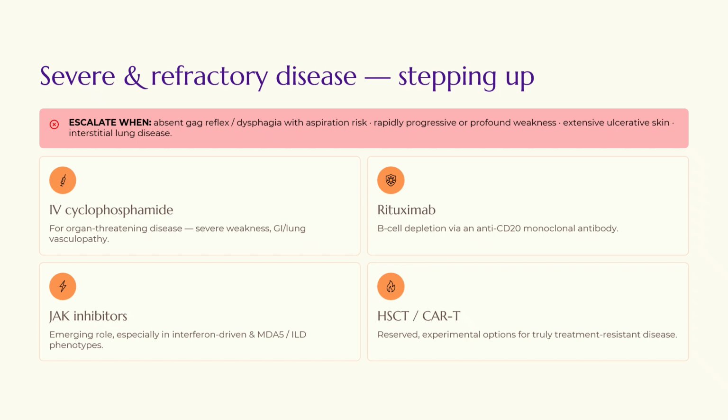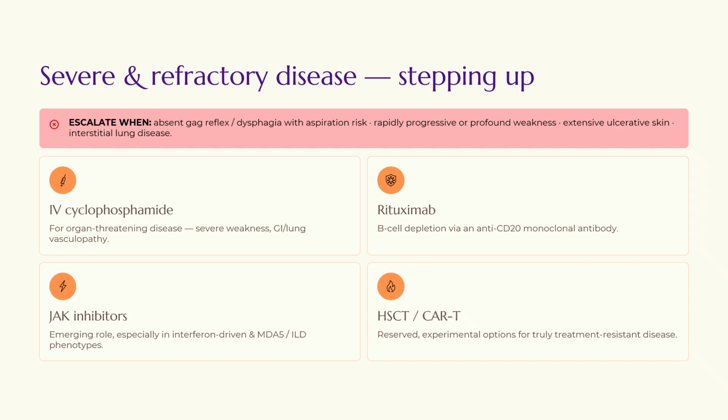And when do you step up, right? So you've given him steroids, given him methotrexate, but still the disease hasn't regressed, and now the child is having dysphagia, absent gag reflex. The weakness has become more profound. There is extensive ulcerative skin disease, or if there is interstitial lung disease.